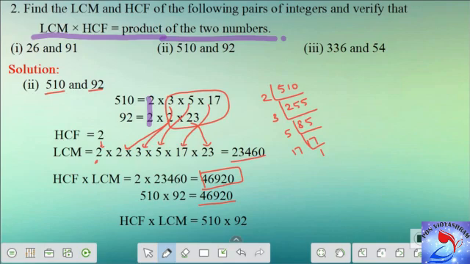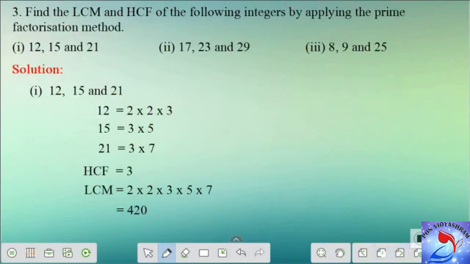So this is the process of doing the verification for the remaining two subdivisions, that is for the first subdivision and also for the third subdivision. So these two are going to be your homework for the day. Let's move on to the next problem.